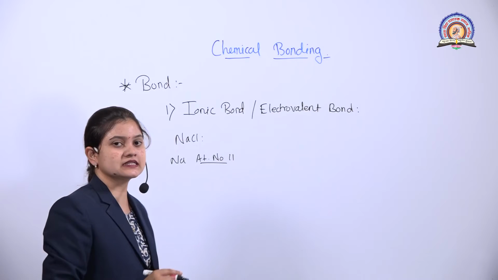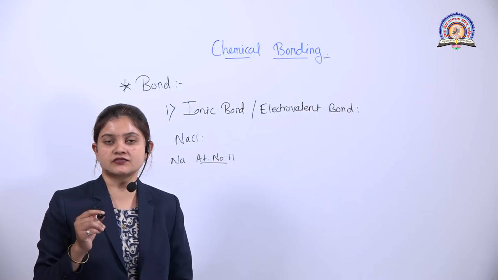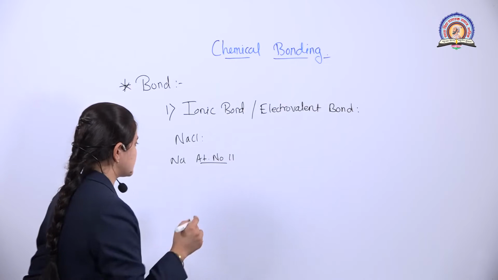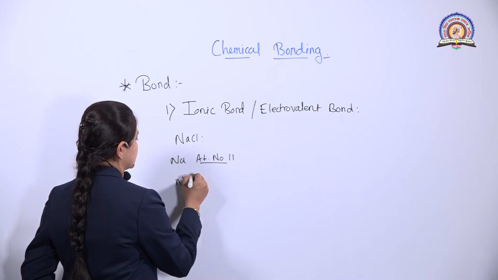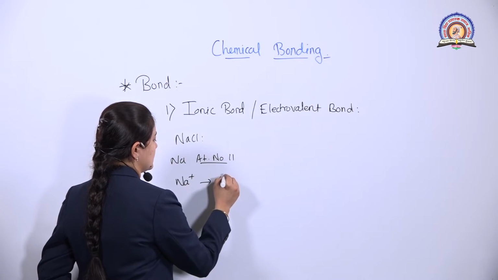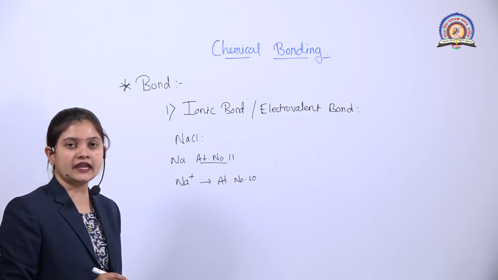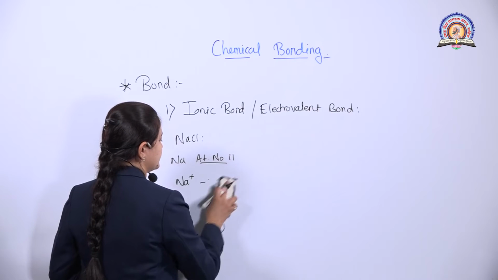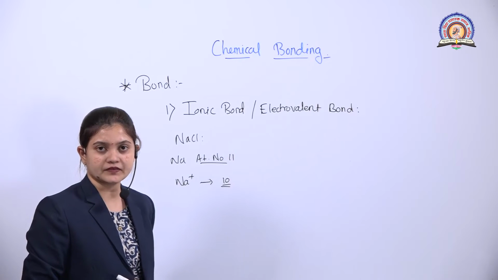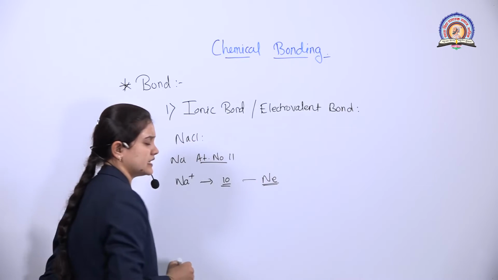So in sodium, what is there? It has one extra electron, which is an unpaired electron. That is 1s2, 2s2, 2p6, 3s1. So just by losing one electron, it goes into the Na plus form. When it loses the one electron, it has 10 electrons in its outermost orbit. So when there are 10 electrons in its outermost orbit, it completes the octet. That means it attains the configuration of neon, isn't it?